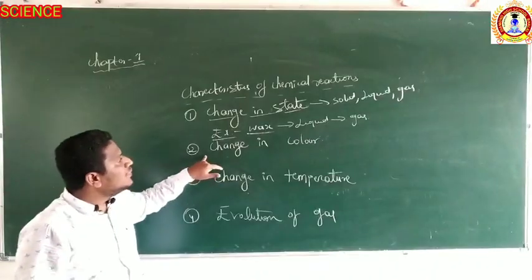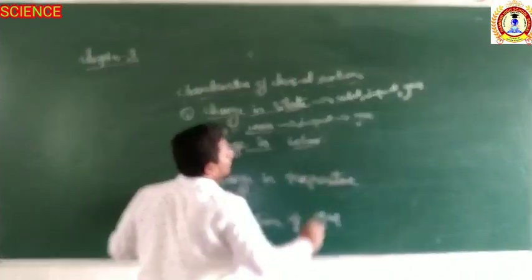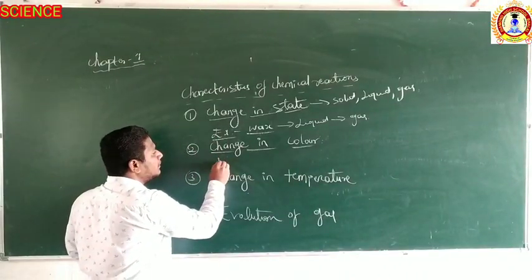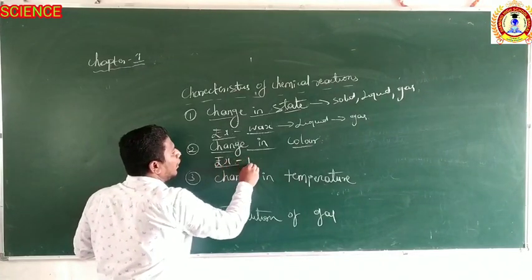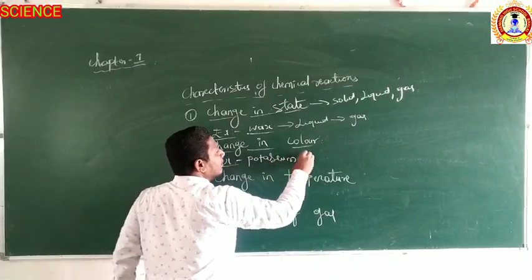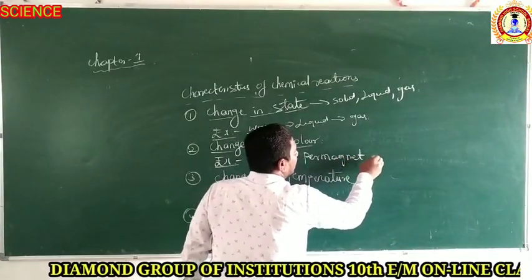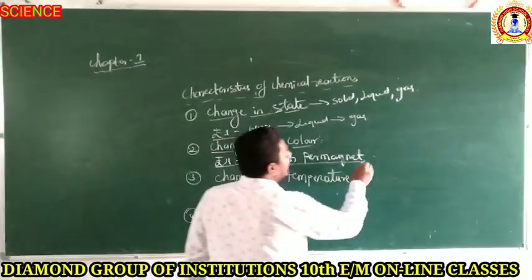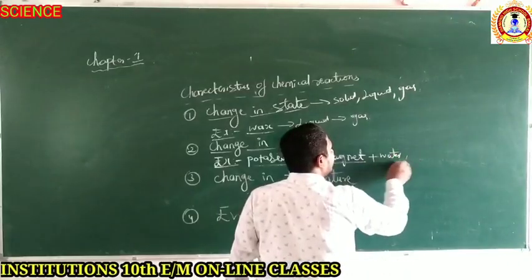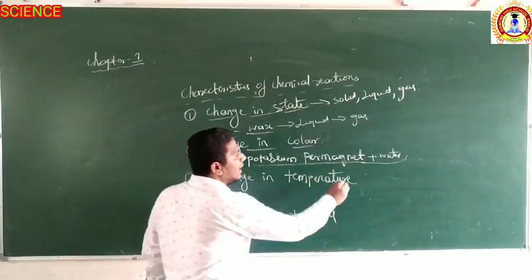Then the second is change in color. To understand this, we can conduct an experiment afterwards, but take the example of potassium permanganate. When potassium permanganate is added to water and diluted, the color of the solution is purple.